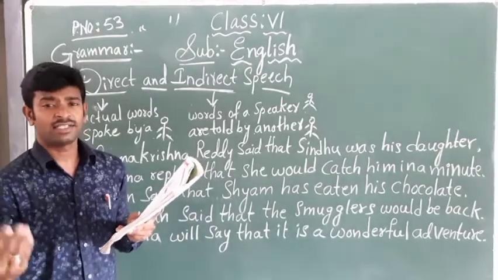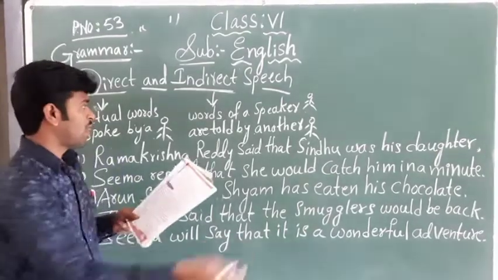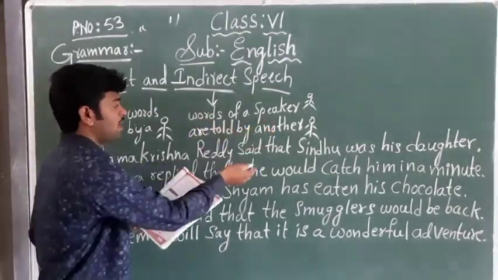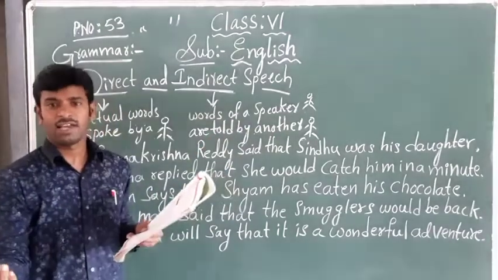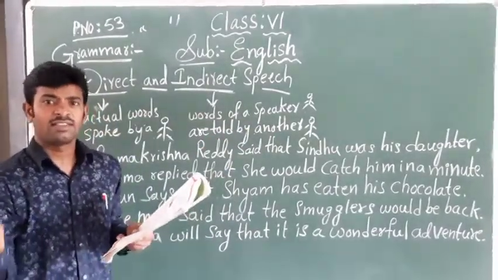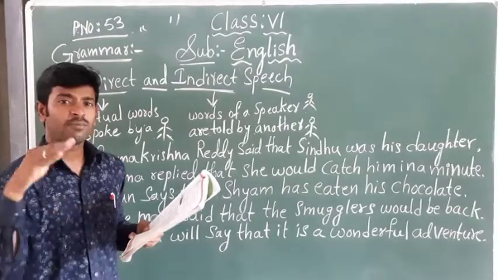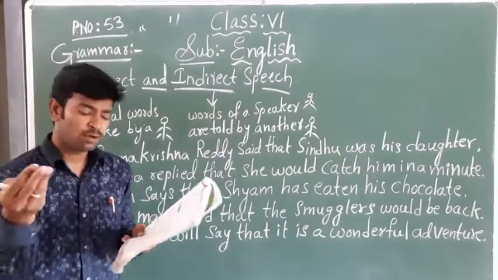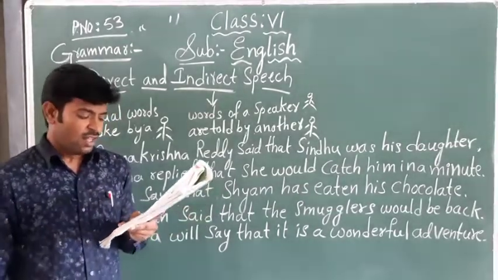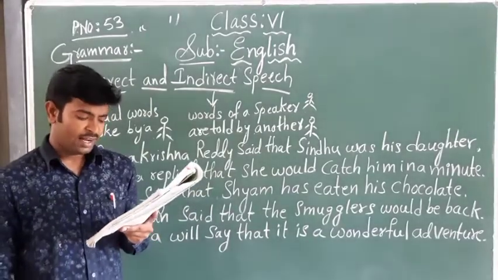Indirectly, the third person has heard. Words of a speaker are told by another person. The speaker is speaking, and those words are heard by another person, and he is telling about that first person. Ram says to Sita, "I like laddus."